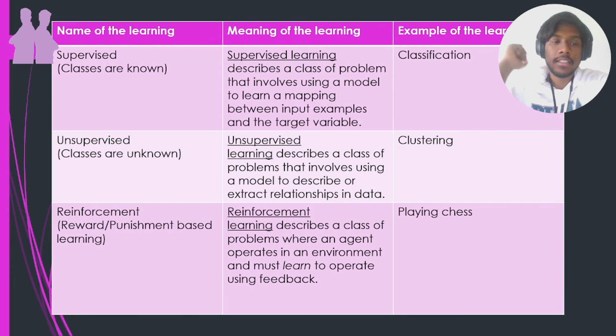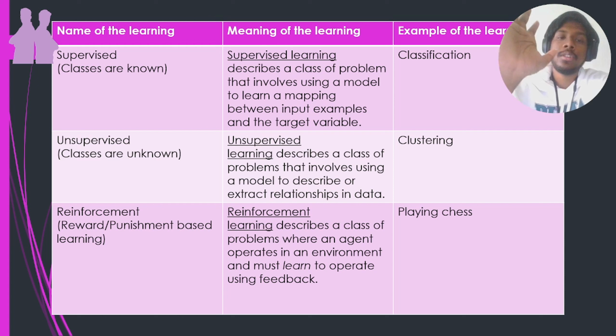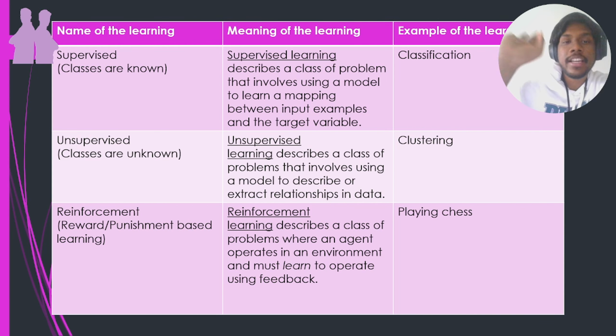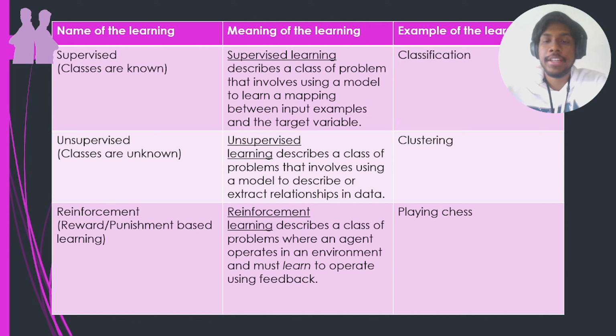Next, we have unsupervised learning. Unsupervised learning, on the other hand, is the opposite of supervised, and it does not have the outputs or the labels. In this case, we give the inputs only, we don't have the outputs. So what are the possible tasks? An example is clustering. Clustering, as the name suggests, will try to group the data into some groups based on similarities, or it will try to eliminate or keep aside the data which are not similar. That's called anomaly detection. We will be talking about these methods in detail in the upcoming master classes, but just understand that these are the different types of learning.